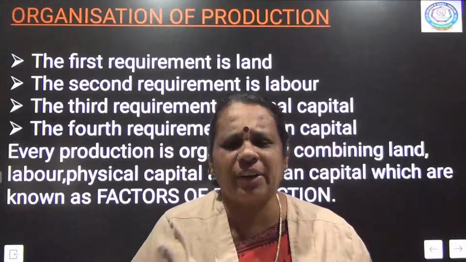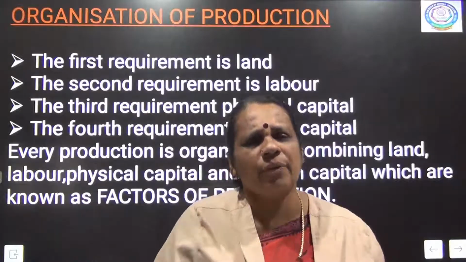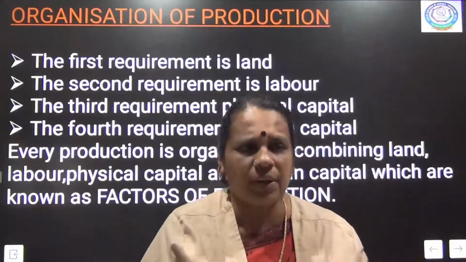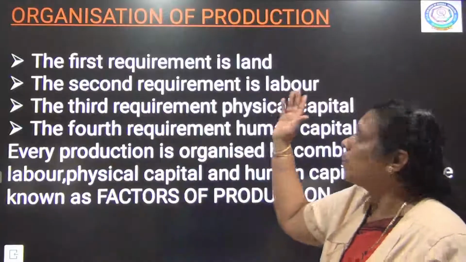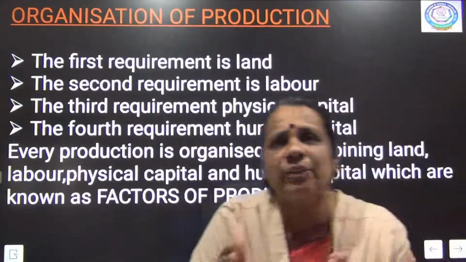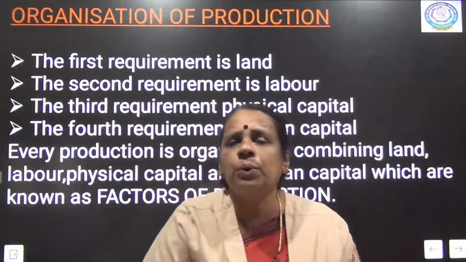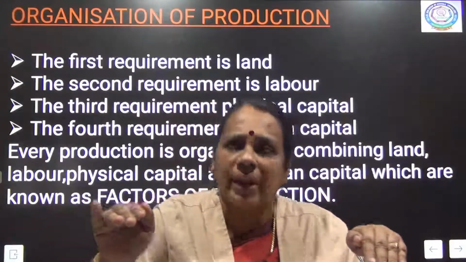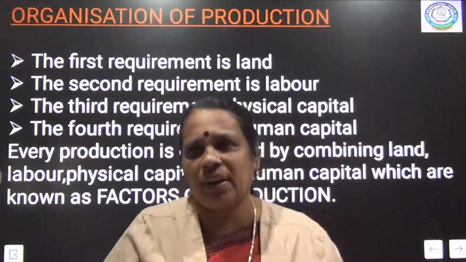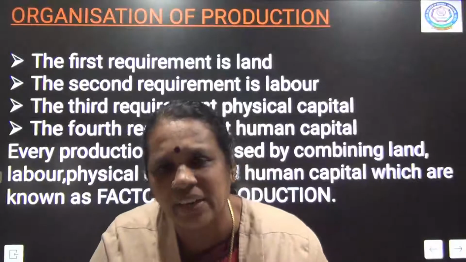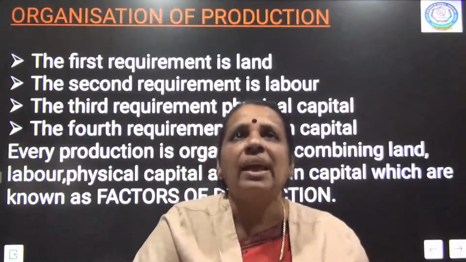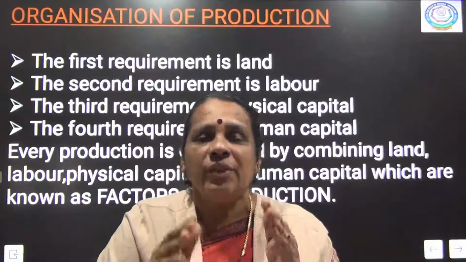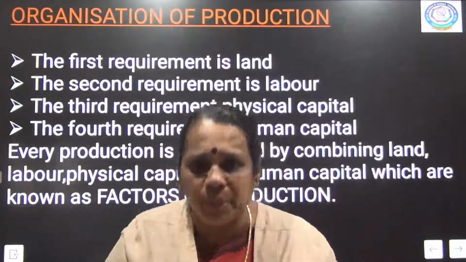Yes, we will continue, children, with the factors of production. We are going to see in detail today the 4 factors of production. The first one I told about was land. Whichever activity we want to involve, we need land, which is the important requirement for production. Whether it is an agricultural activity or an industrial activity, land plays a greater role. So land is a natural resource which is the first requirement for production.